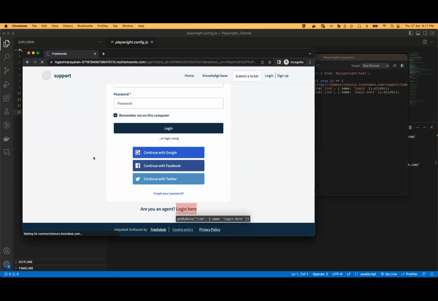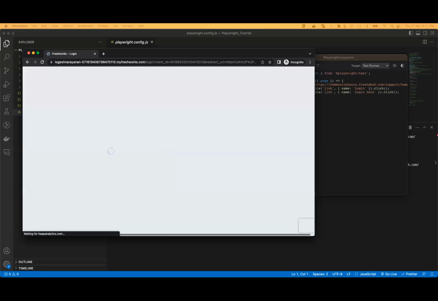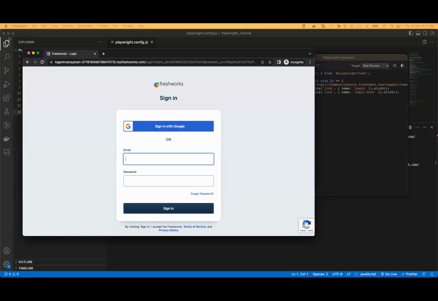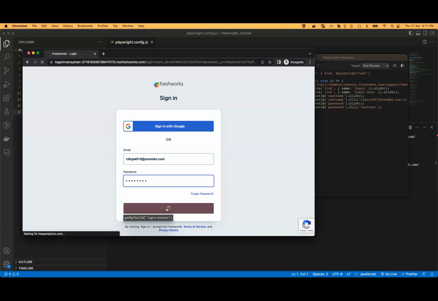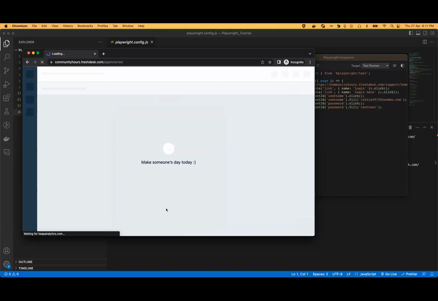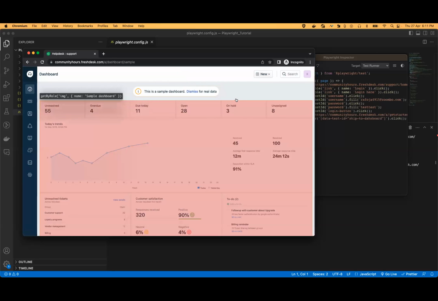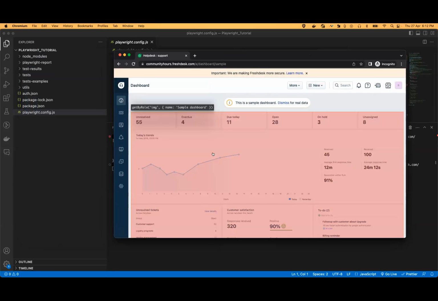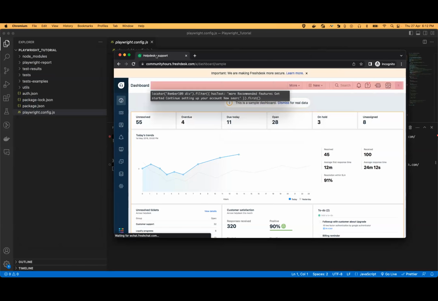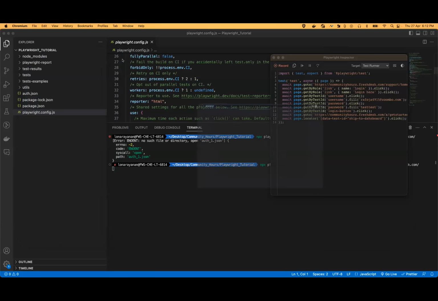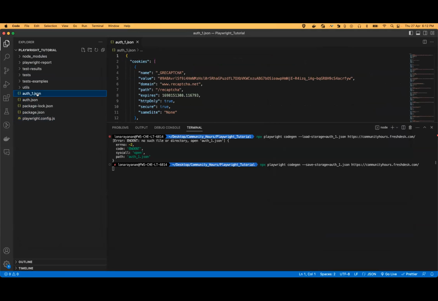Currently, if I'm going to log in over here, I forgot the mail. So, test, and the password, and if I log in, this whole login process has happened manually, and my storage state would have been created in my local. So I have successfully logged in. If I close the browser, there would be a storage state.